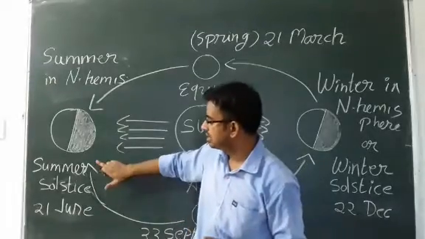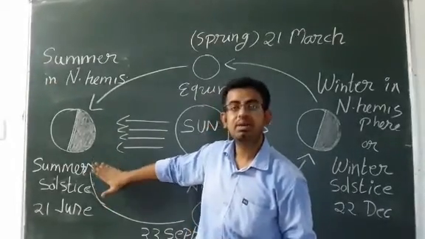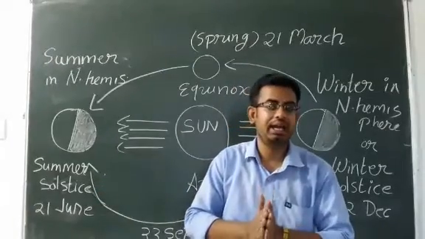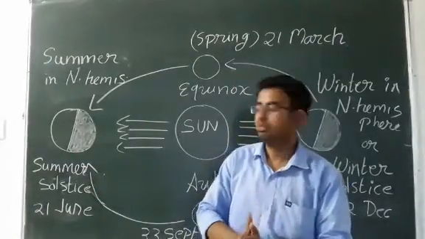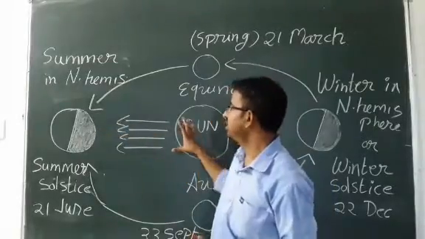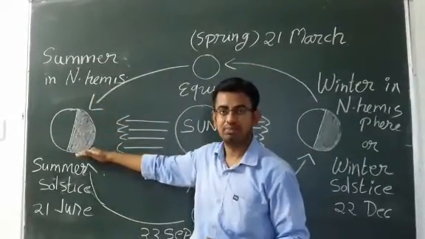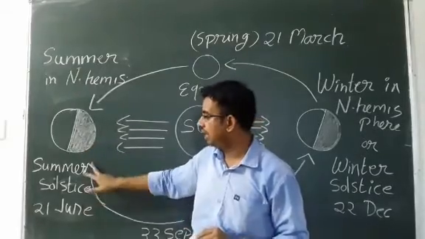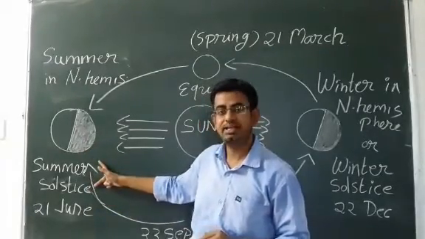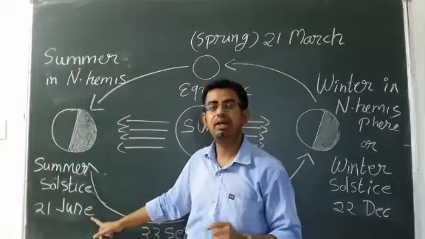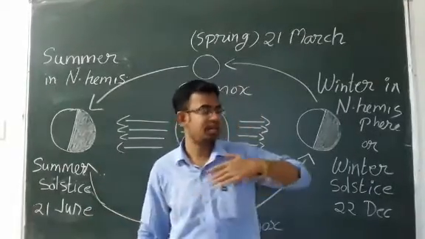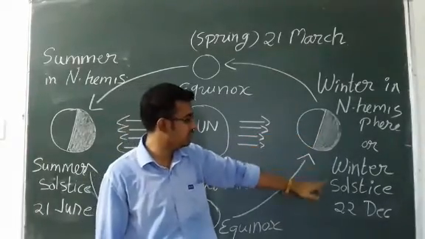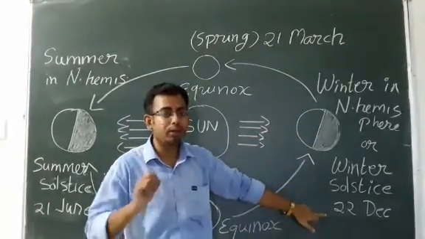Now the seasons we face are also given some technical terms. It is called summer solstice. What does summer solstice mean? Longest day of the year. When the sun rays fall directly on this hemisphere, it will have the longest day, and that longest day is called summer solstice, and it is 21 June. At the same time, when earth is on this side, it will be winter solstice, that is on 22 December.